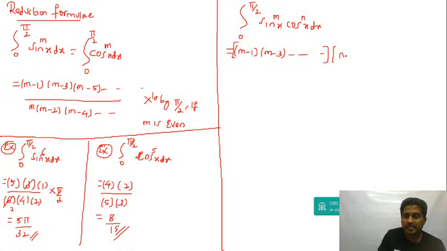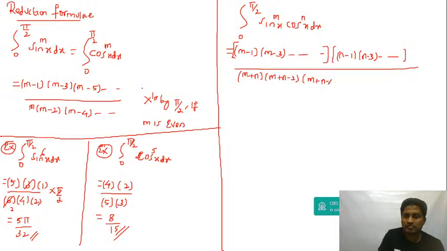And then you get (n minus 1)(n minus 3) and so on, divided by (m plus n)(m plus n minus 2)(m plus n minus 4), and so on. You will multiply by pi by 2